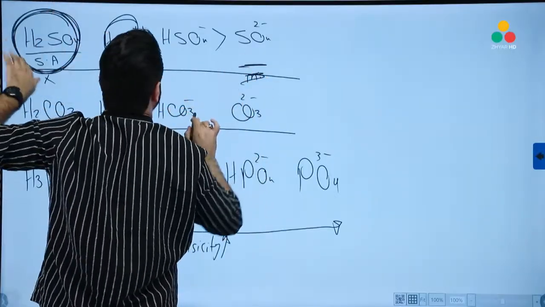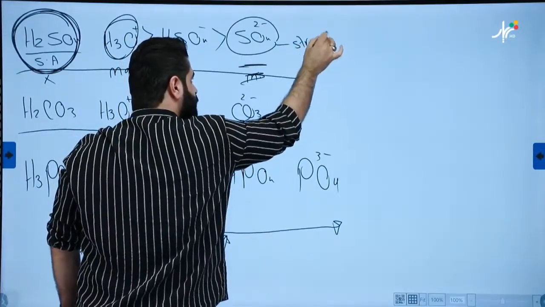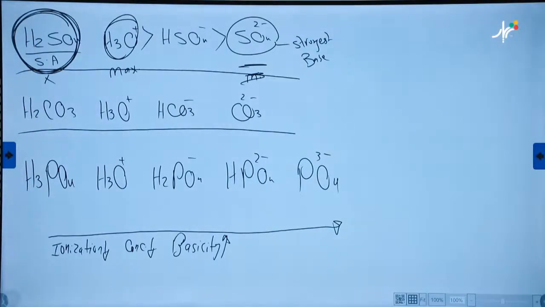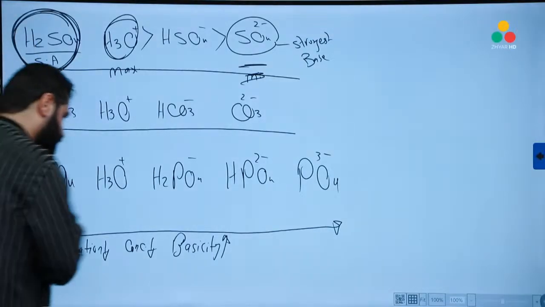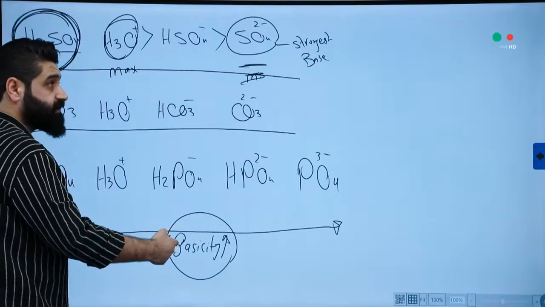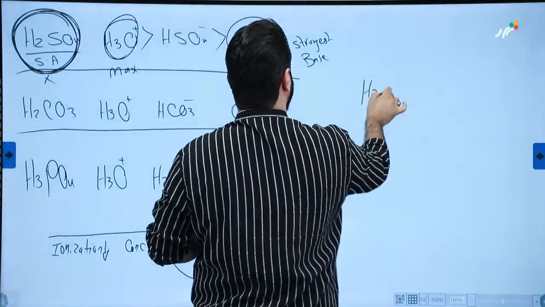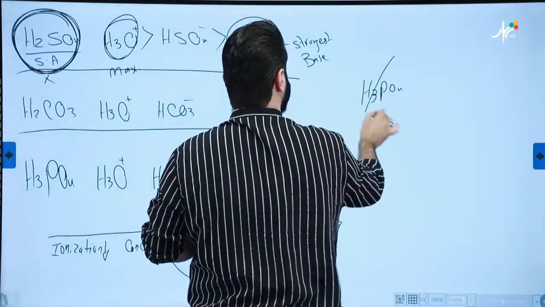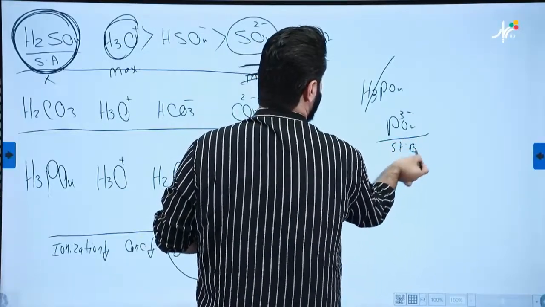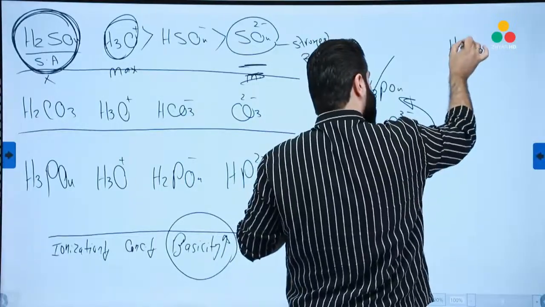Your left side is the maximum concentration, and this one is the strongest base. That means from left to right, the basicity is increased. Later you will know why. If we have a polyprotic acid, for example H3PO4, remove all the protons, what is left? PO4 negative 3 will be the strongest base compared to the other particles in this aqueous solution.